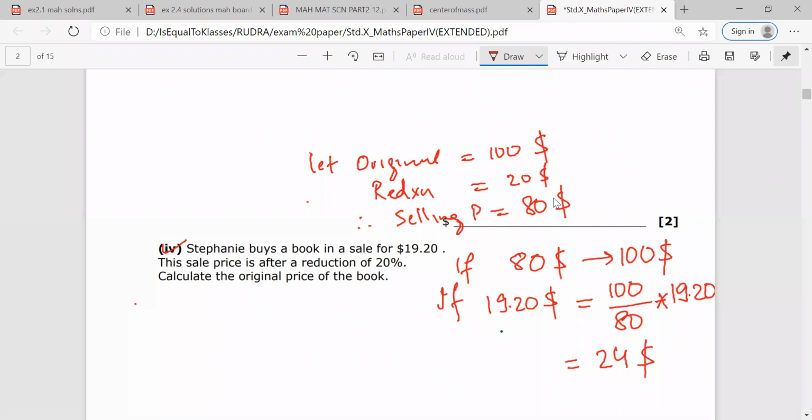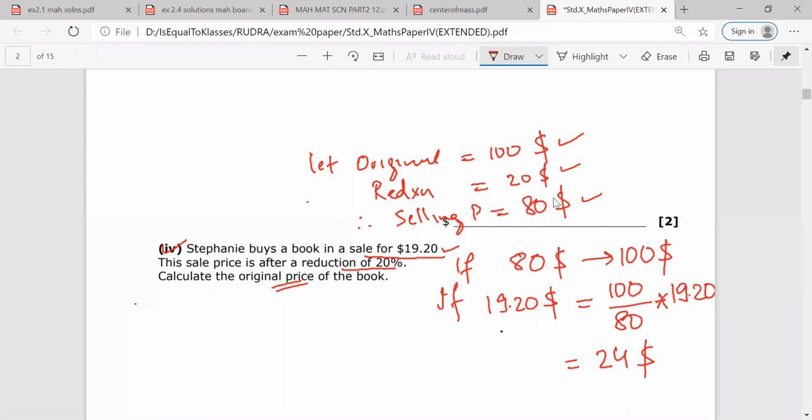So in this part, Mr. Rudra, Stephanie buys a book in a sale for $19.2. This sale price is after a reduction of 20%. 20% would be the reduction on the original price. We have to find the original price. Let original price be $100. Reduction is 20%. Therefore, selling price would be $80.